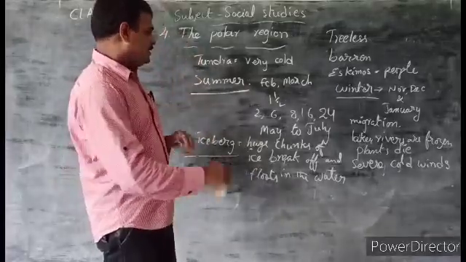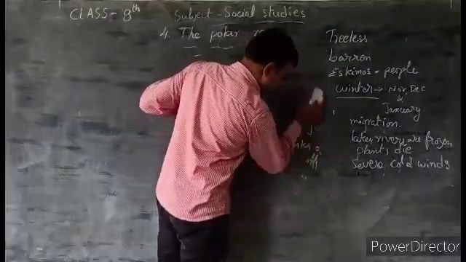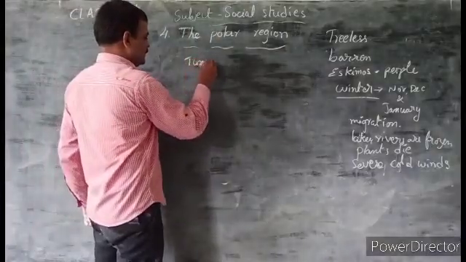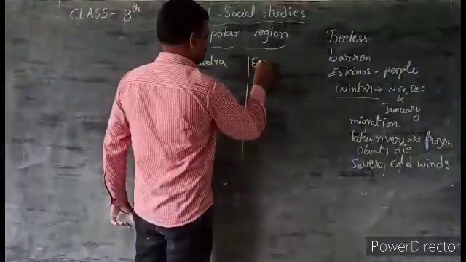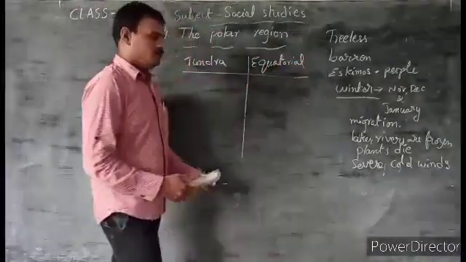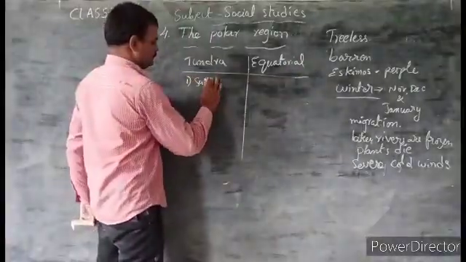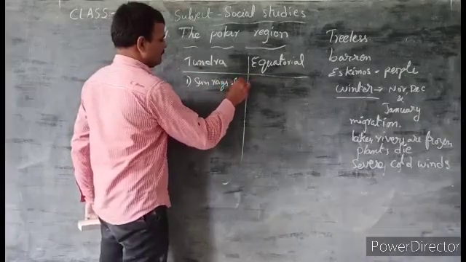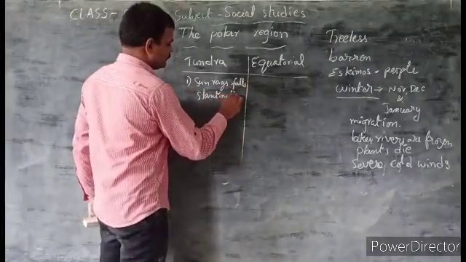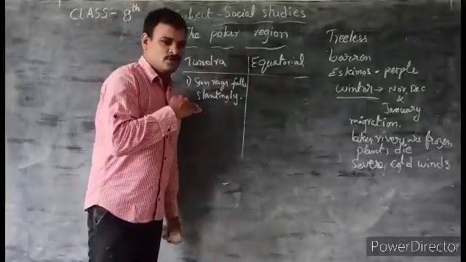But another important topic we learn in this chapter is the difference between the equatorial region and the polar region, meaning tundra and the equatorial region. What is the difference? Sun rays fall slantingly. What is slantingly? Just above the origin only.